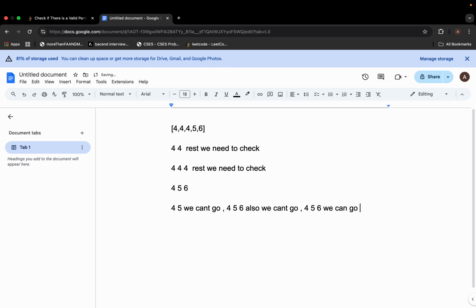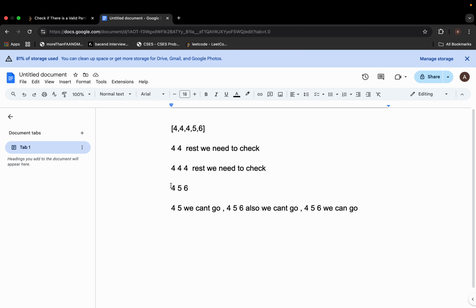Now our pointer is pointing at the end of the array. If we are able to go to the end of the array, that means we have already completed the array, so we can return true. So 4 4 and 4 5 6, which is correct as well. If you partition 4 4 and 4 5 6 separately, we will get the answer. And if we are able to get one answer, it's fine. We can say that it is working.